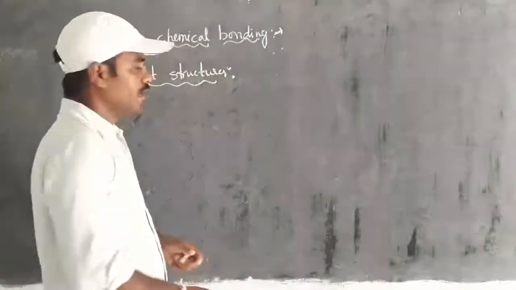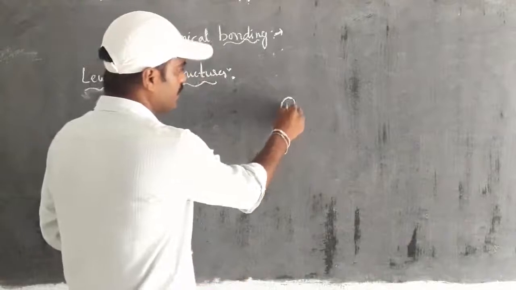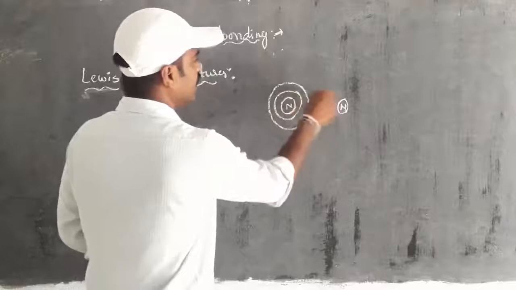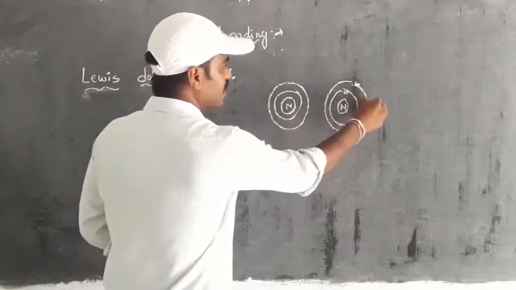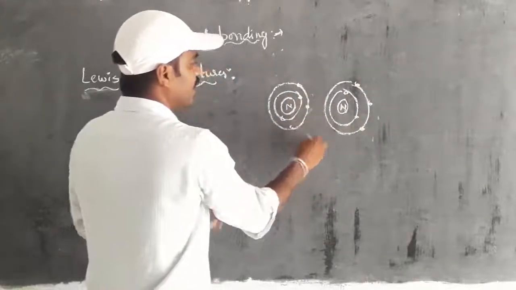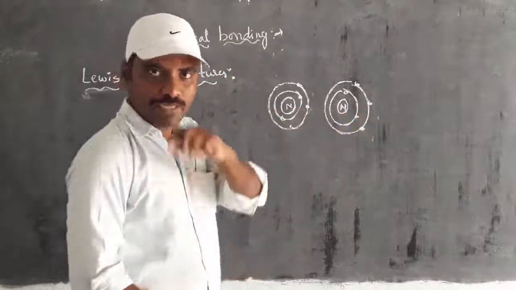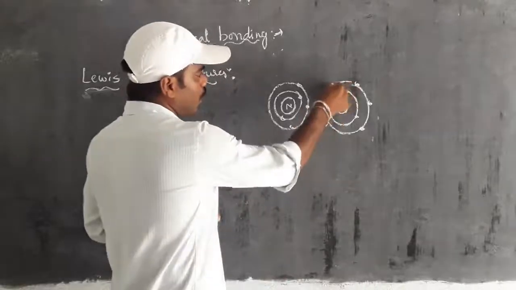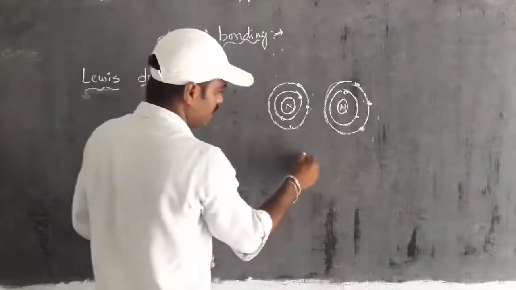Discussion of chemical bonding. First, we take an atom in which the nucleus is present. Then I take two atoms with different numbers of electrons, and you consider these two as shells. When these two atoms approach, first the outermost orbit electrons attach like this.